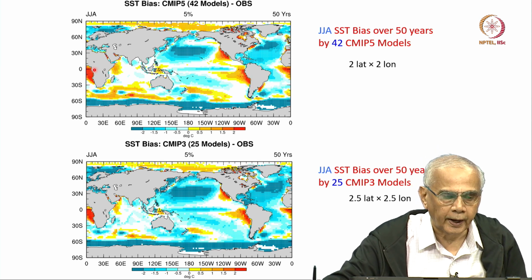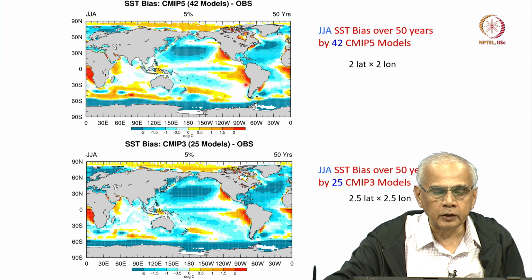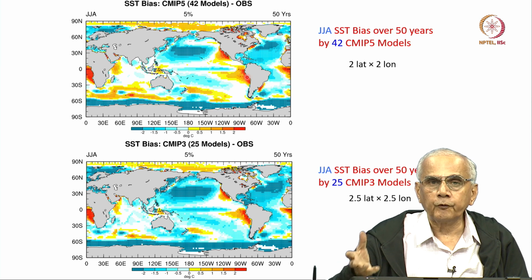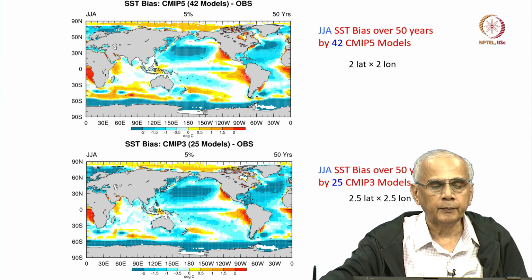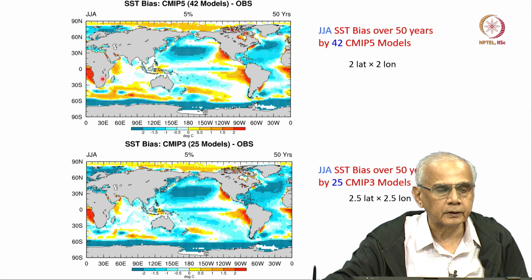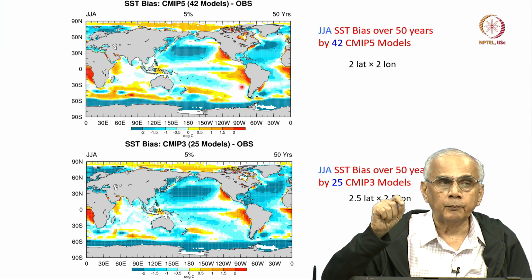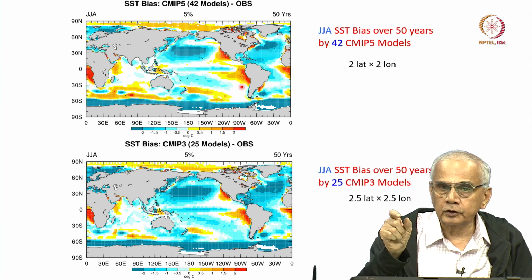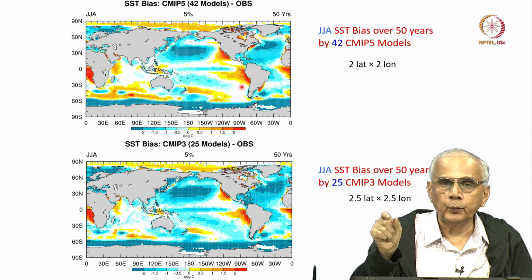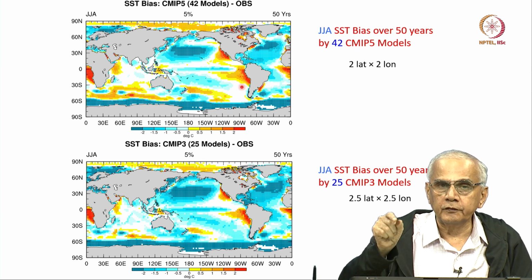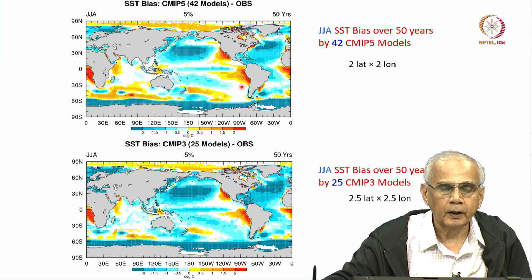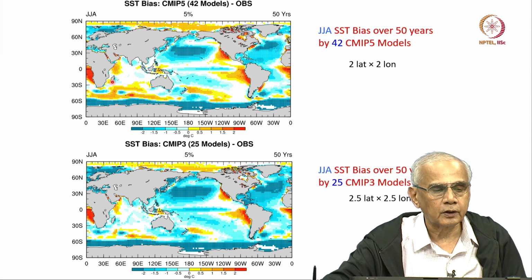Now, this we know why, because the model resolutions are not large enough to correctly capture the upwelling, the upward velocity in the ocean, which brings cold water from below to the upper level, which is very critical for the climate. That is not captured in these models because the model resolution is not high enough, because this coastal upwelling occurs over a very narrow region, and in order to capture that you need a very high resolution close to the coast, and if you do not capture that you will have these warm biases.